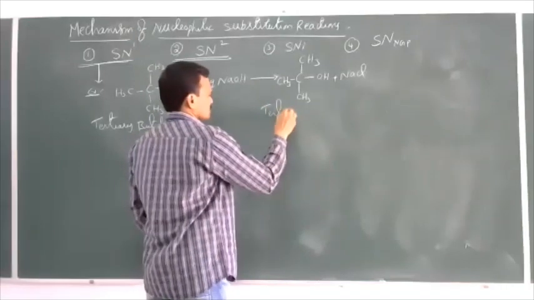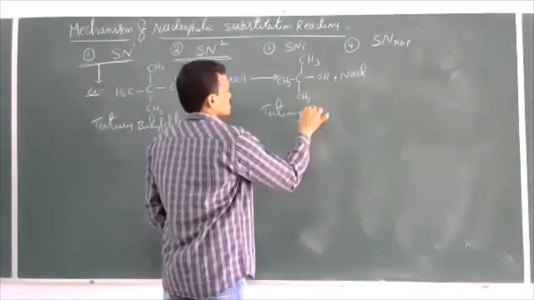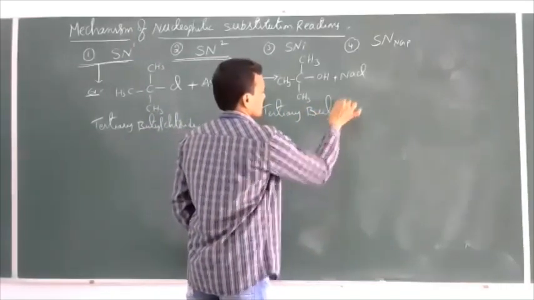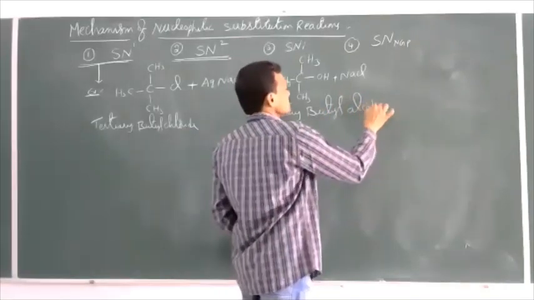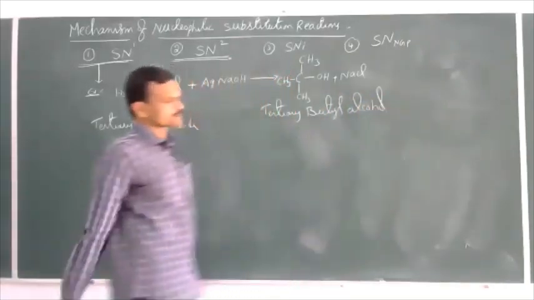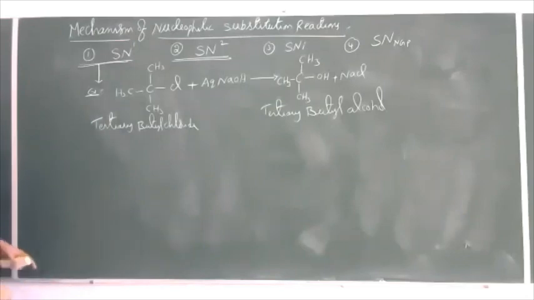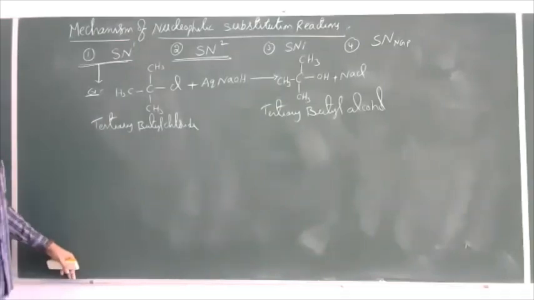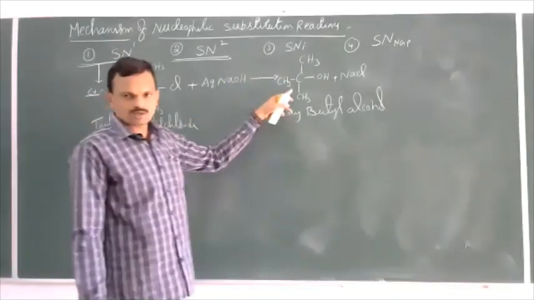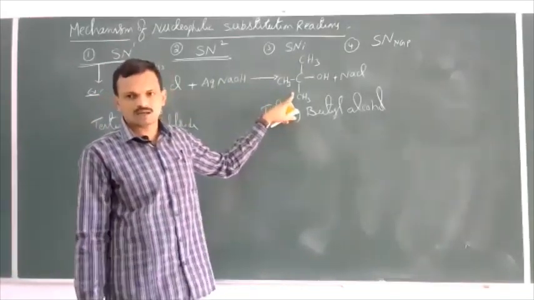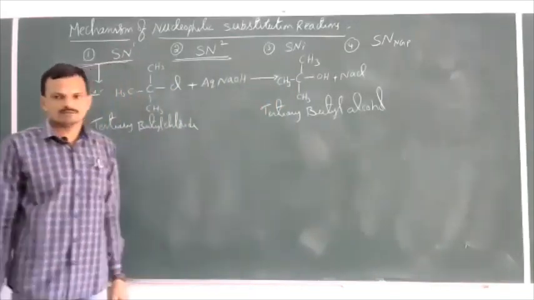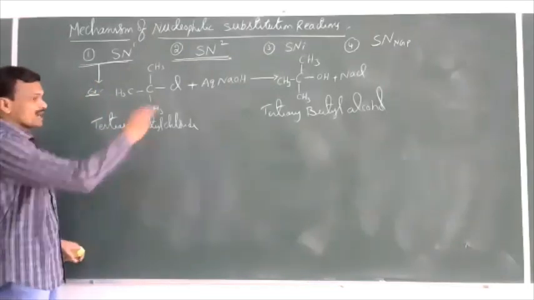This is tertiary butyl alcohol. This is the reaction. Then what is the mechanism of this reaction?